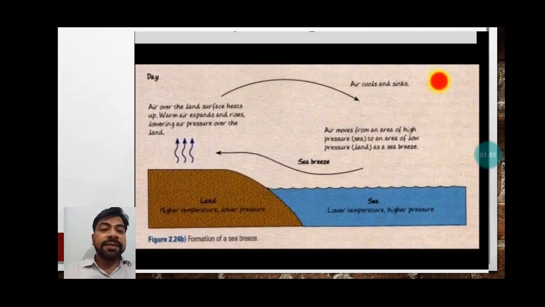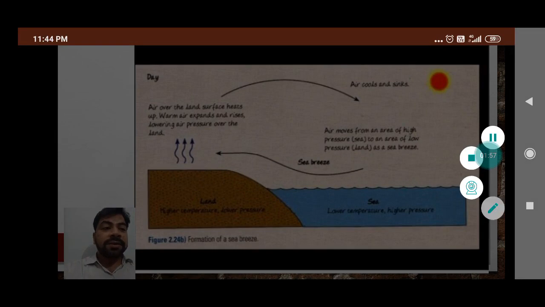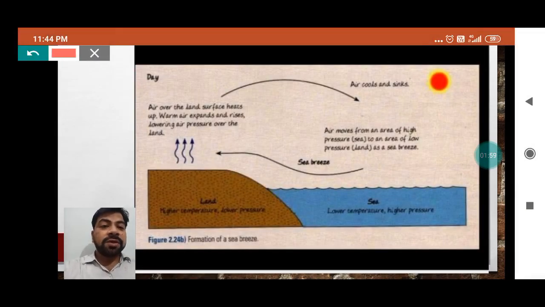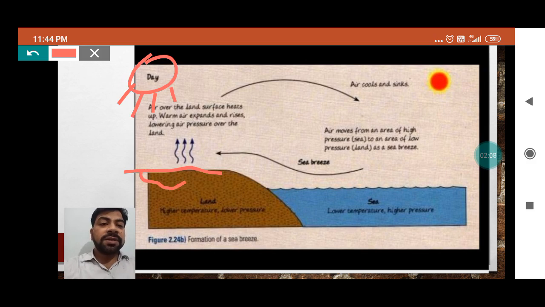Why is it happening? You can see here, this is the ocean surface and this is the land surface. When sun rays fall onto the surface of land, some of the energy of the sun is stored by the earth and the rest is released in the atmosphere.